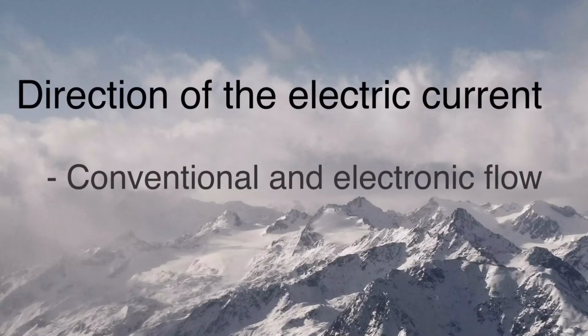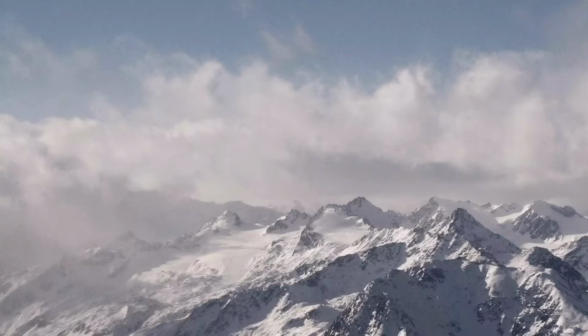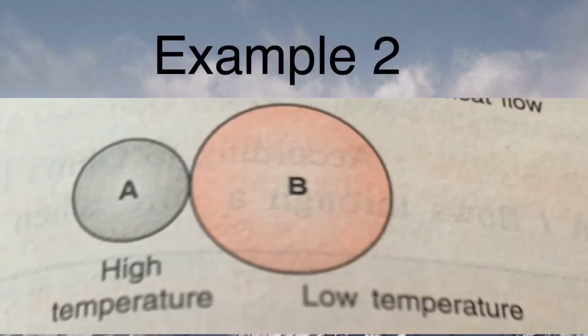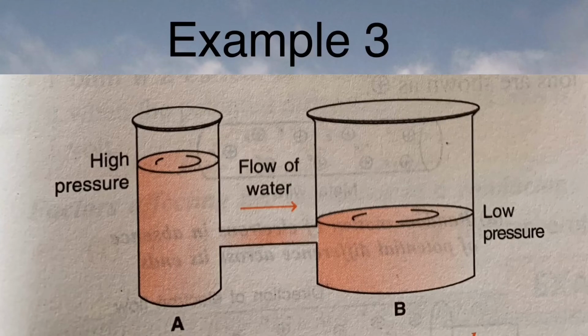Next, direction of electric current, conventional and electronic flow. It is our common experience that if a body is released from a height, the body always falls from greater height to smaller height. That is, from higher gravitational potential to lower gravitational potential. You have also read that if two bodies at different temperatures are kept in contact, heat flows from body at higher temperature to a body at lower temperature till both the bodies acquire the same temperature. After that, the flow of heat stops.